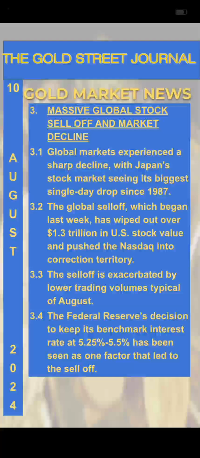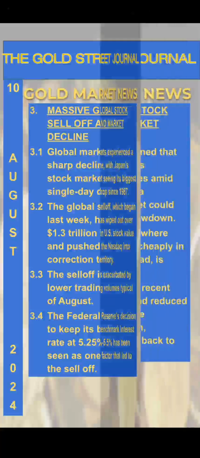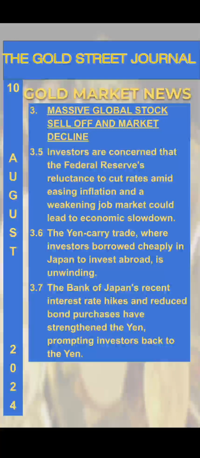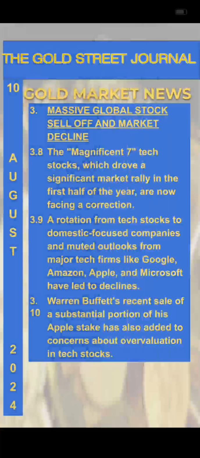The Federal Reserve's decision to keep its benchmark interest rate at 5.25% to 5.5% has been seen as one factor that led to the sell-off. Investors are concerned that the Federal Reserve's reluctance to cut rates amid easing inflation and a weakening job market could lead to economic slowdown. The yen carry trade, where investors borrowed cheaply in Japan to invest abroad, is unwinding. The Bank of Japan's recent interest rate hikes and reduced bond purchases have strengthened the yen, prompting investors to move back to yen.